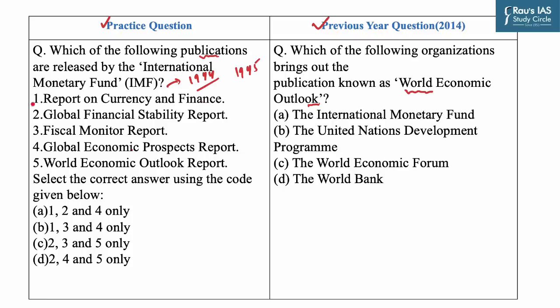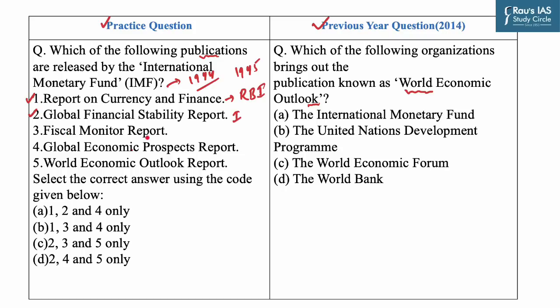Option 1 is Report on Currency and Finance. Now, this publication is brought out by the RBI, that is, the Reserve Bank of India. The second option is the Global Financial Stability Report. This report provides an assessment of the global financial system and markets and addresses emerging market financing in a global context. This report is published by the IMF.